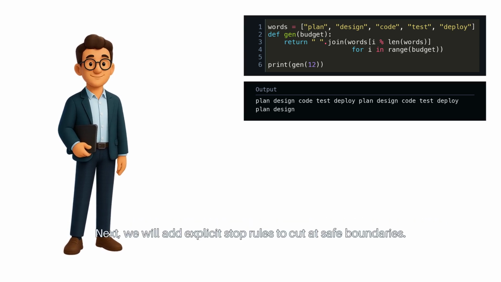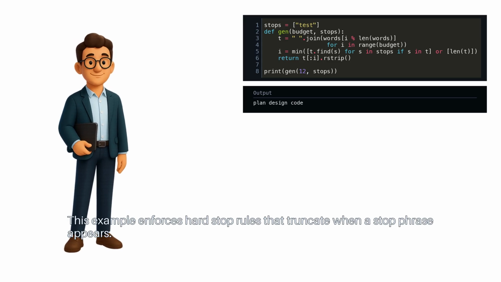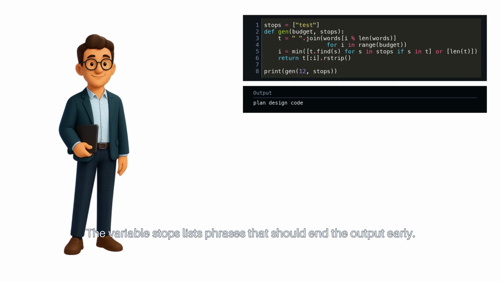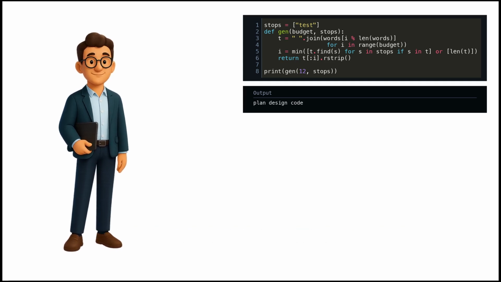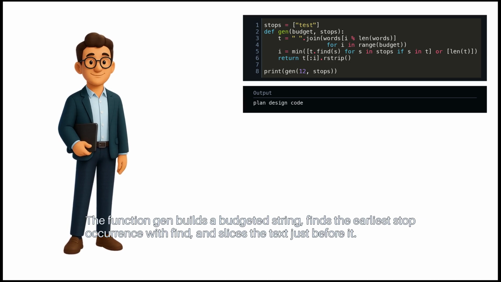Next, we will add explicit stop rules to cut at safe boundaries. This example enforces hard stop rules that truncate when a stop phrase appears. The variable stops lists phrases that should end the output early. The function gen builds a budgeted string, finds the earliest stop occurrence with find, and slices the text just before it.